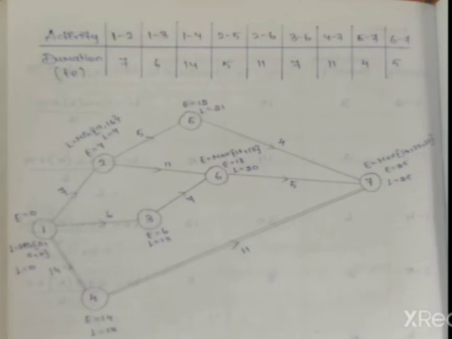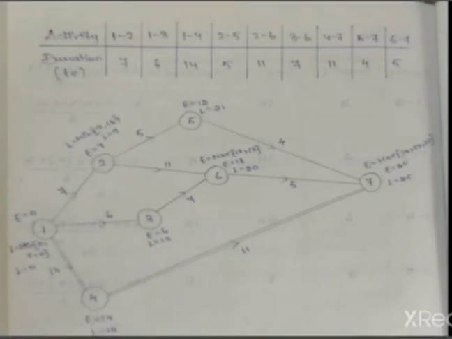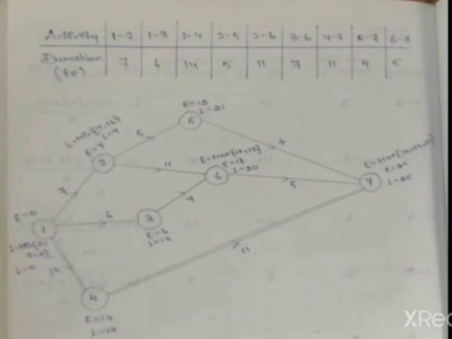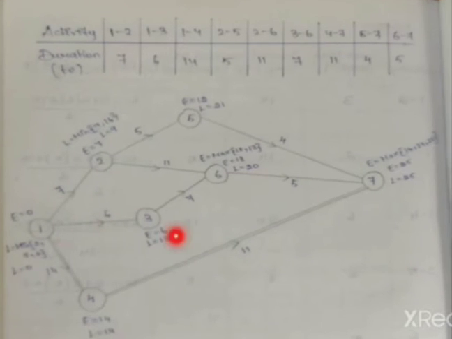For that critical path we have to come with the E value, L value. So the first one we have to take E is equal to 0. Next we have to come with the second activity. For the second activity only one incoming activity. So 0 plus 7 is equal to 7. That is E value will be 7. Next we have to come with the third activity. For the third activity is also only one incoming activity. So 0 plus 6, E value will be 6.